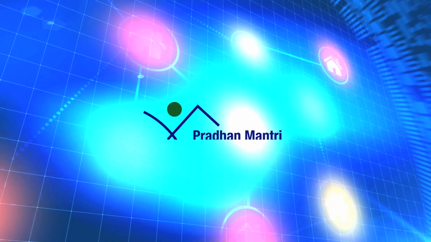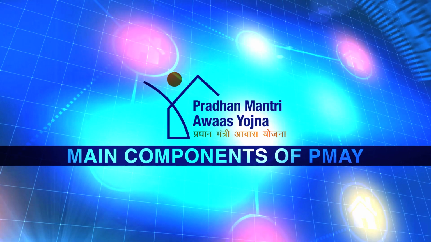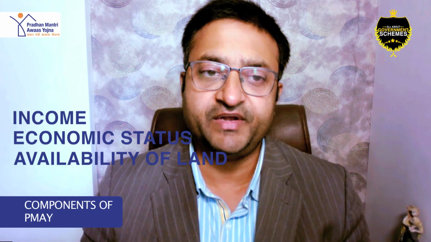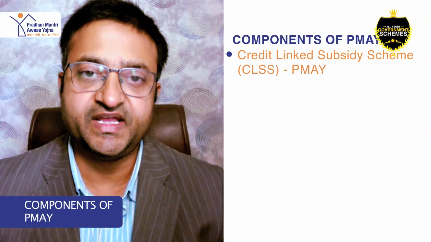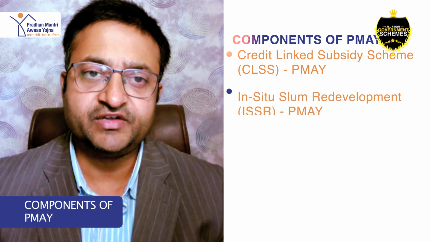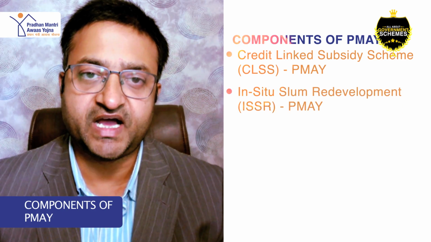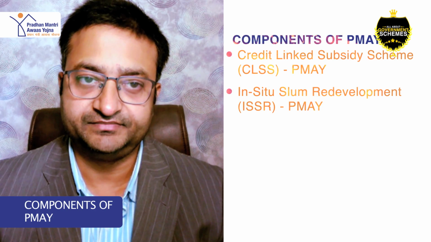What are the main components of Pradhan Mantri Awas Yojana scheme 2022? In order to benefit more people from the scheme, the government has made the following 4 components based on their income, economic status and availability of land. Credit linked subsidy, which is CLSS, Pradhan Mantri Awas Yojana. In situ slum redevelopment, which is ISSR, in Pradhan Mantri Awas Yojana.